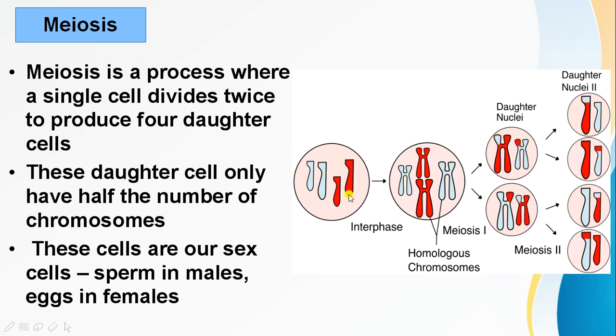Why is meiosis important? Meiosis is important because it produces our sex cells, like sperm cells in males and eggs in females, where the chromosomes are haploid. The somatic cells, which are produced by mitosis, are diploid, so a diploid set of chromosomes is present in somatic cells.